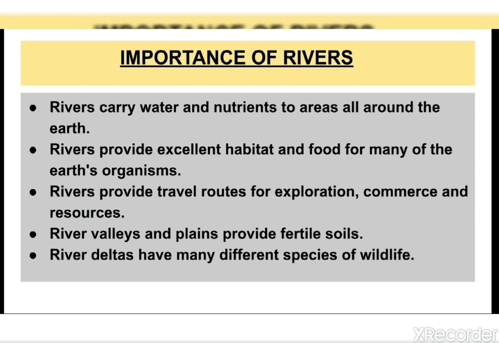Then the next point is transport. Rivers provide travel routes for exploration, trade, commerce and recreation. Rivers are transportation routes between cities and towns, even across continents. Pretty much every river in the world has been used at one point or another to transport people and goods. Next is farming. River valleys or plains provide fertile soil. Farmers in dry regions irrigate their cropland using water carried by irrigation facilities from nearby rivers.